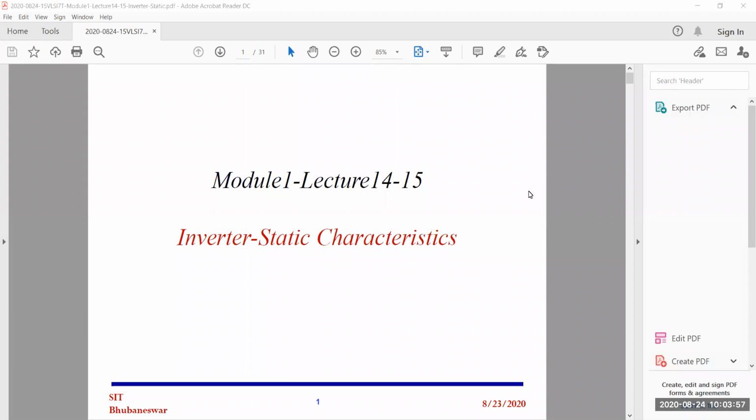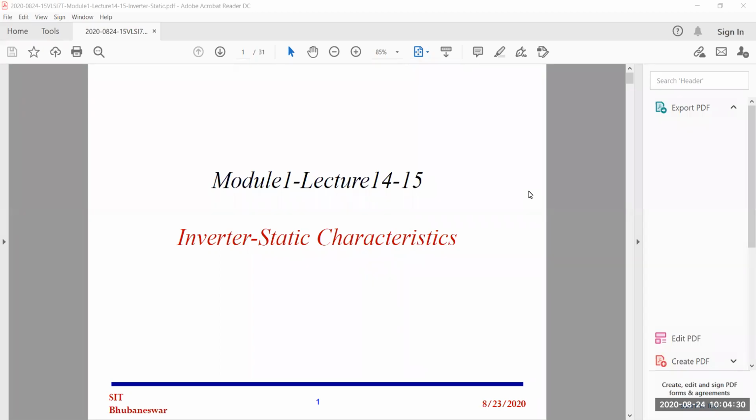So today we'll start inverter static characteristics. We have already discussed the MOS structure for the ideal and non-ideal case, then the MOSFET, channel length modulation, and body effects, all of which we have calculated. The next step is to go for the circuits. Whatever we have covered so far is at the device level, and we understand fully the device characteristics.